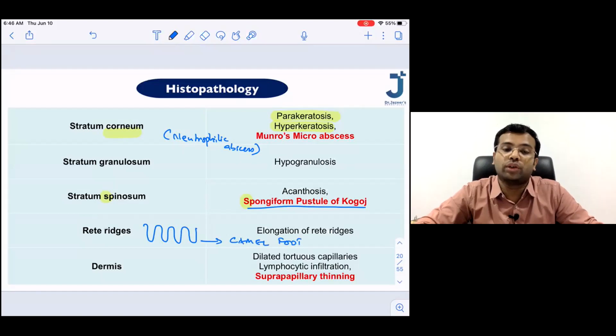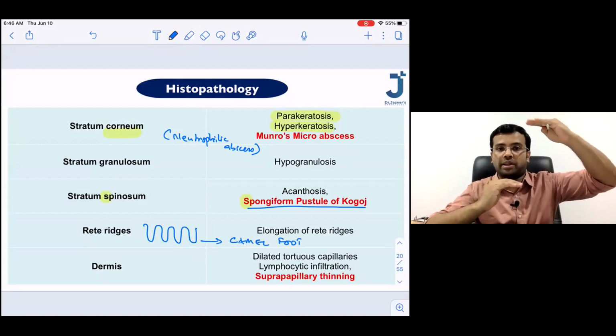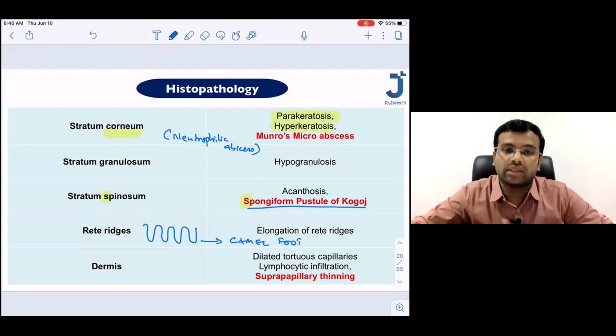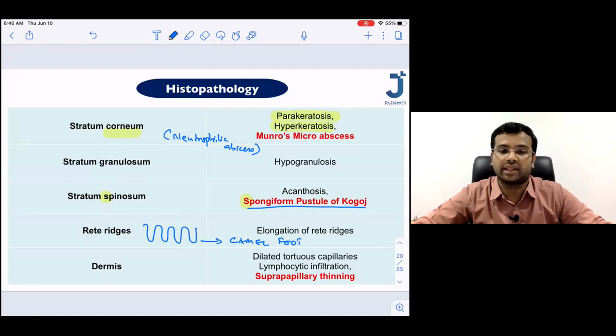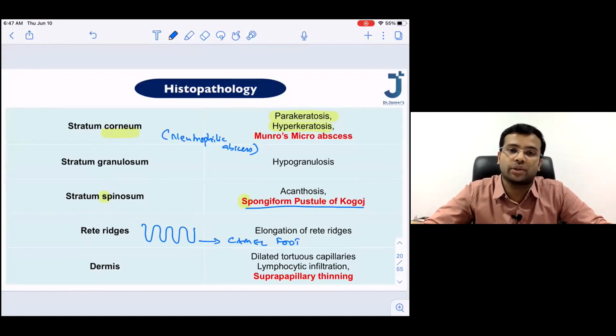So camel foot rete ridges are seen. And the last important thing is there is suprapapillary thinning. There is a papillary dermis, so the area above the papillary dermis is going to be, and the space is going to be narrowed. This is called suprapapillary thinning. So all these are the important histopathological features that you see in psoriasis.